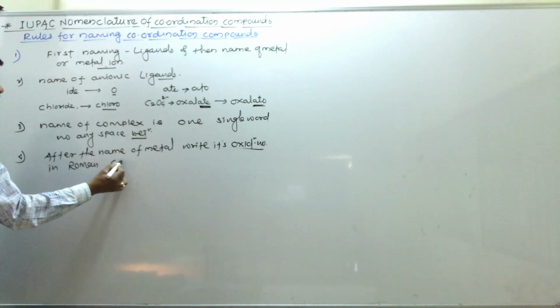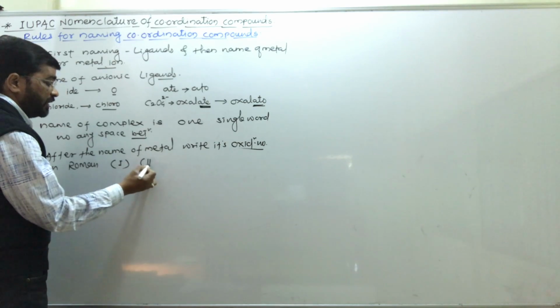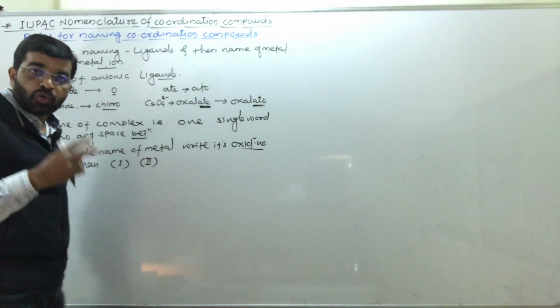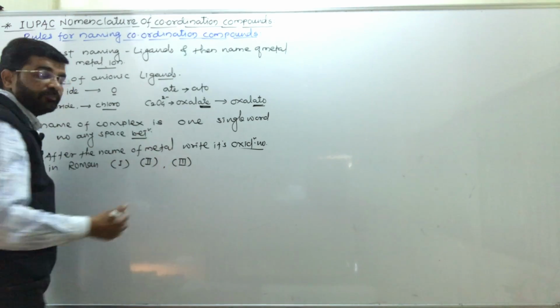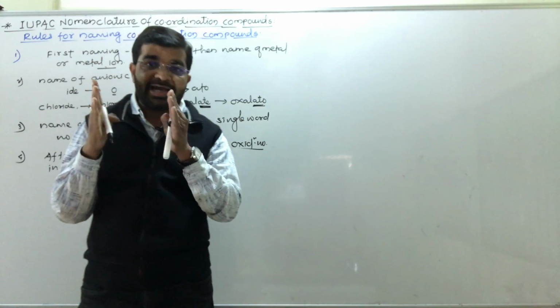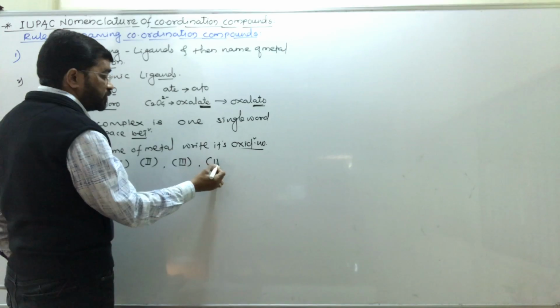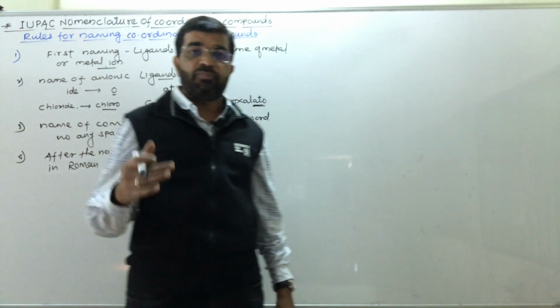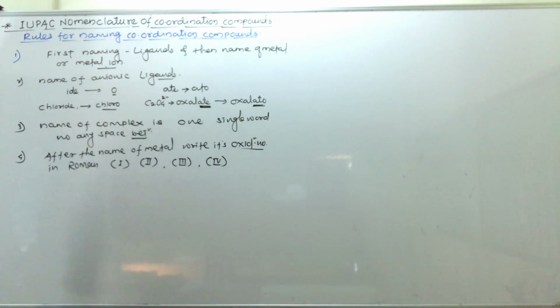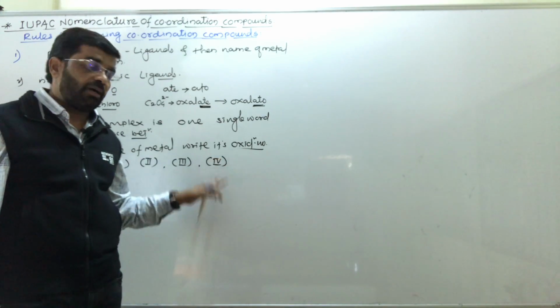That is, if the oxidation number is 1, then Roman 1 is written in brackets. If the oxidation number is 2, Roman 2 is written in brackets. If it is 3, Roman 3 is written in brackets after the name of the metal. If it is 4, then Roman 4 is written in the brackets after the name of the metal or metal ion. That is also an important rule to write the name of the complex or coordination compound.